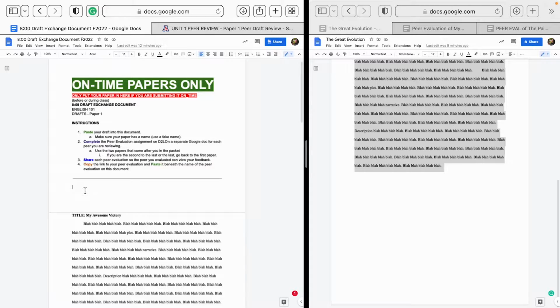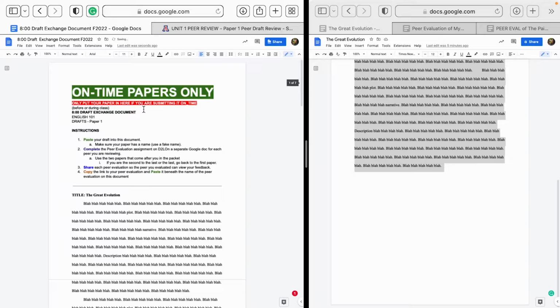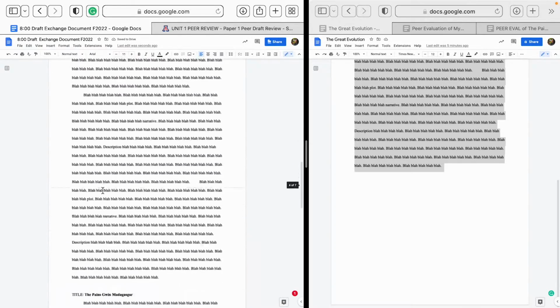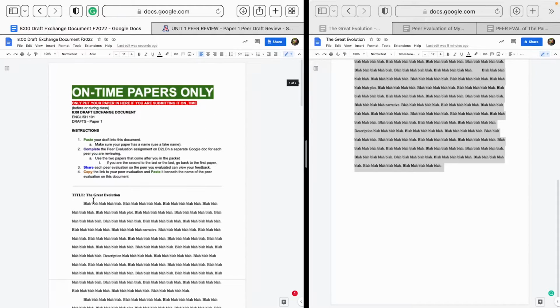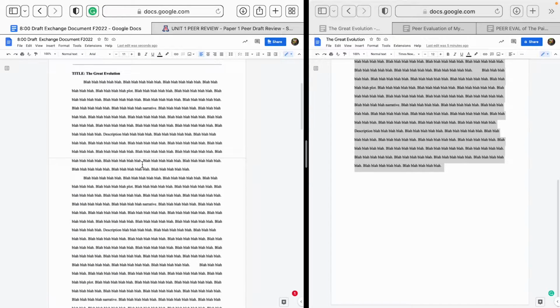If you finish your paper before class, and you're in class doing the activity, this is the one that you use. Anything that happens after that, any late submissions, has its own document. You'd paste your draft here. And eventually we'll get a Google Doc that anonymously has everybody's different papers. I've got some just fake papers here.